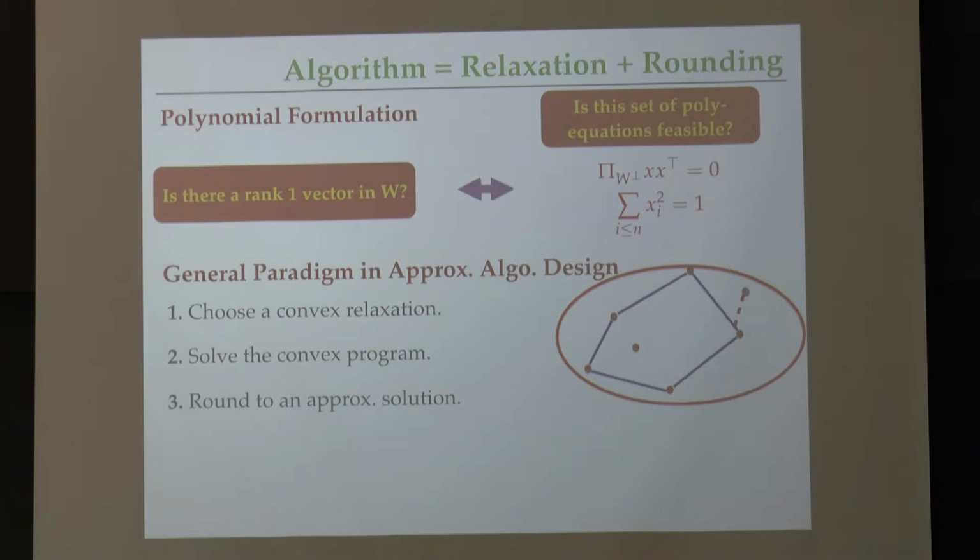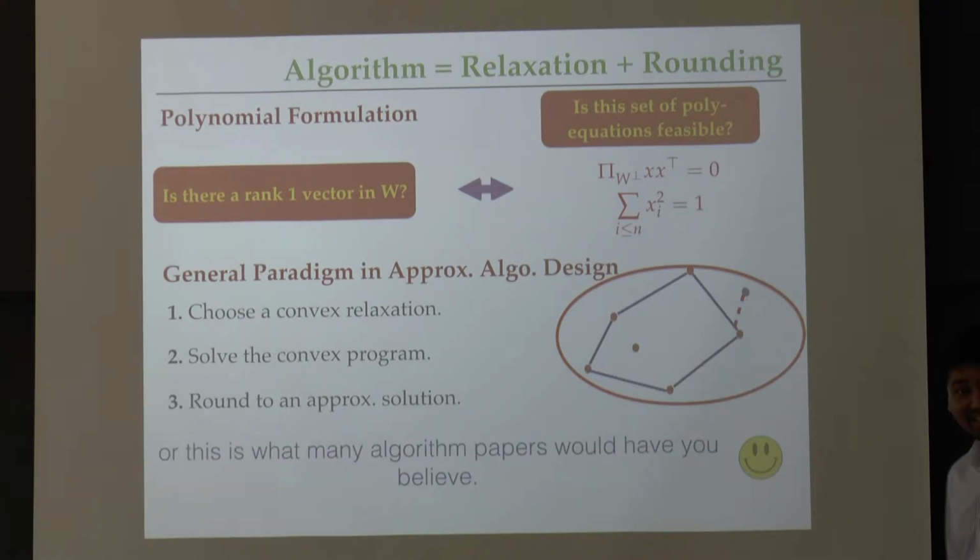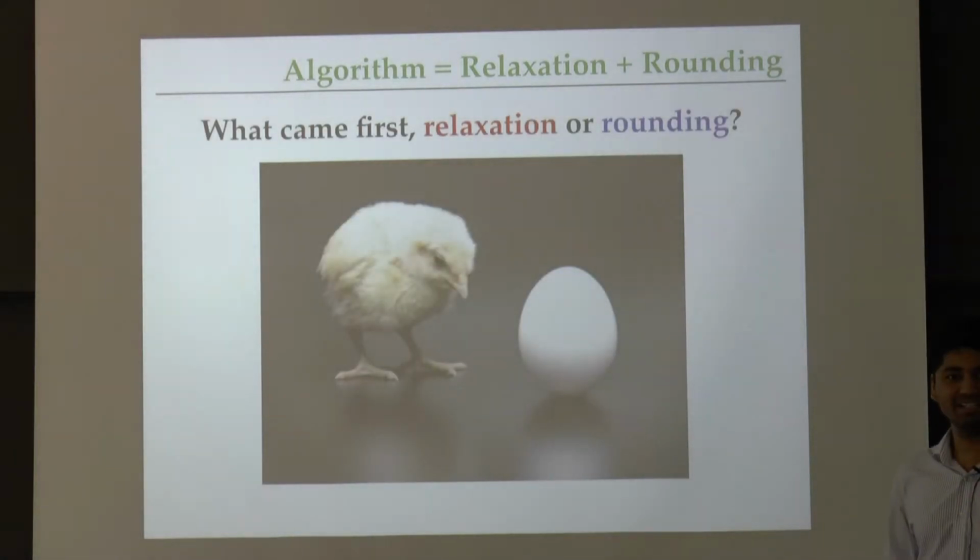So I've done nothing fancy so far, but I just want to point out that this is an approach that perhaps textbooks and algorithm papers would have you believe is how we construct approximation algorithms. And to tell you why I would disagree with this kind of phrasing of the approach, let me point out the major dilemma that an approximation algorithm designer faces. And the question is, what comes first? Does the relaxation come first, or does the rounding algorithm come first?